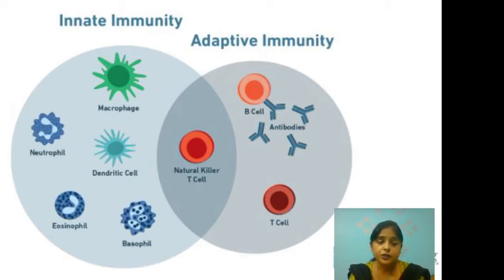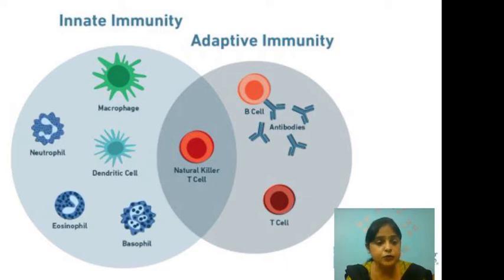They do the function of phagocytosis. They are the most active, potent phagocytic cells of the innate immune system. So, neutrophils provide defense against any invading foreign organisms by the property of phagocytosis.